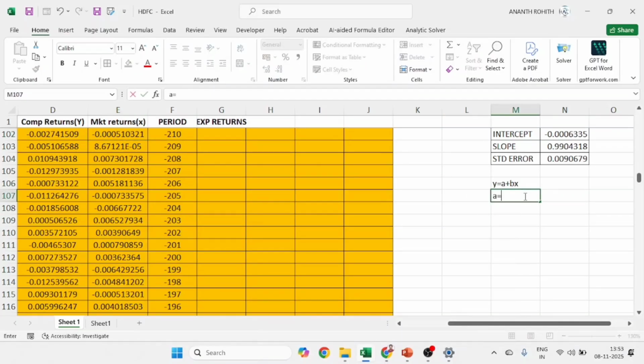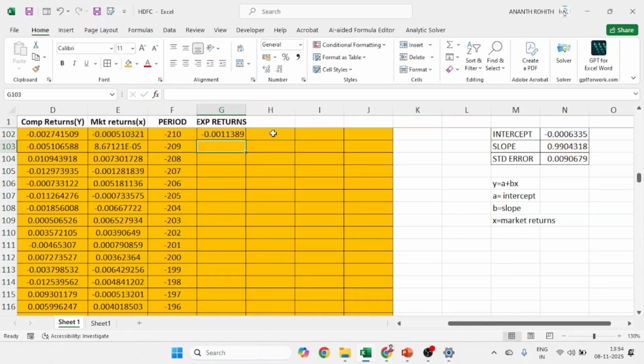So I calculate here equal to intercept plus open parenthesis slope into market return. So my value is N102 plus N103 into E102. This is my expected return.